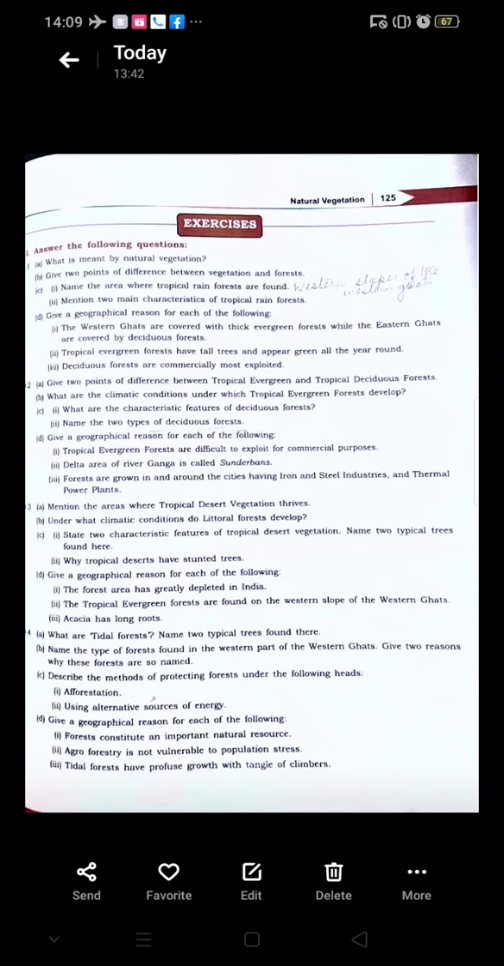Using alternative sources of energy. Method of protecting forest, alternative sources of energy and protecting the forest.